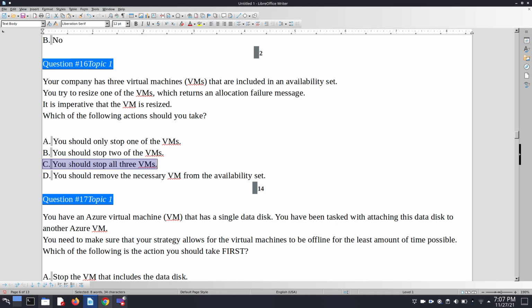So I choose the C, but we have to also explore the option number D. So here D says you should remove the necessary VM from the availability set.